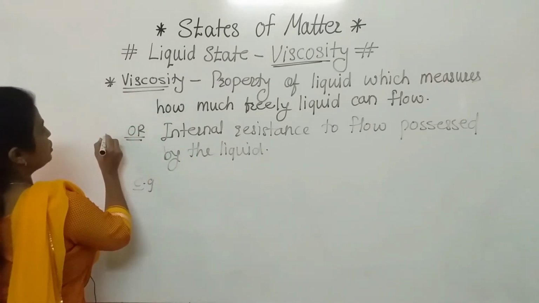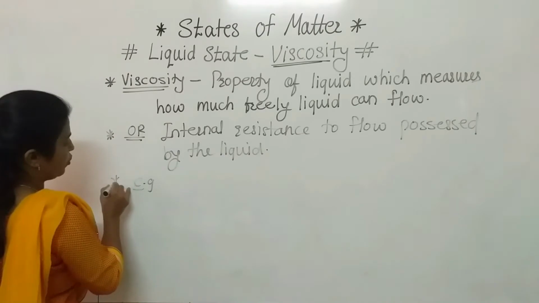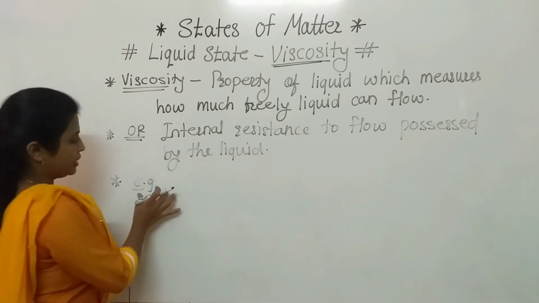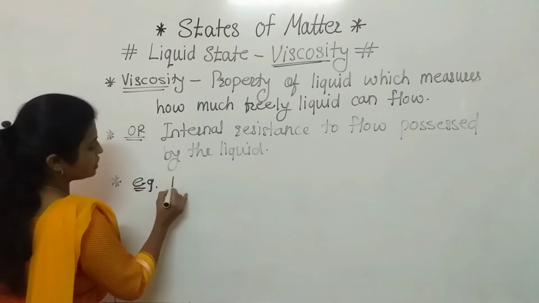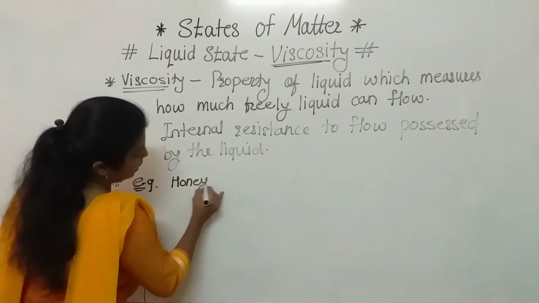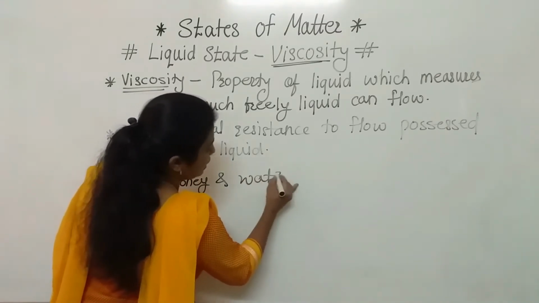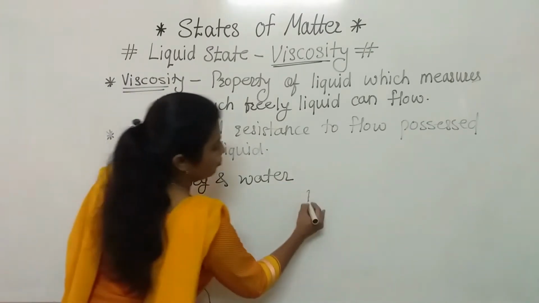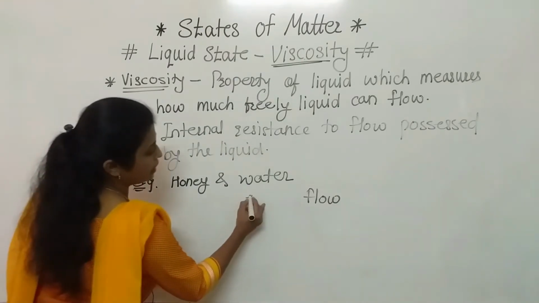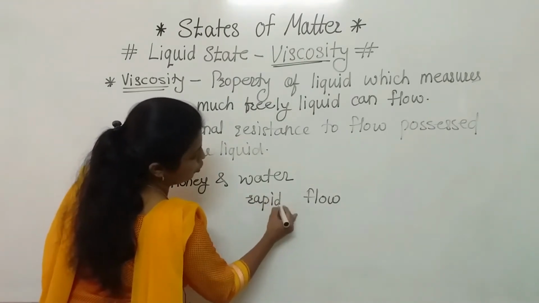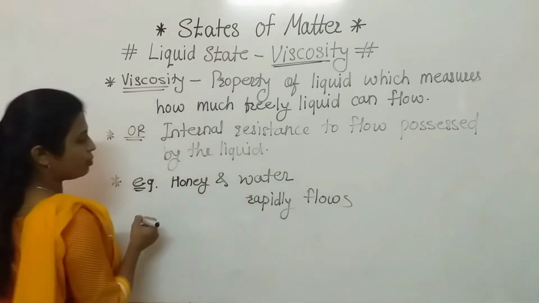So this is the first point, this is the second, and now we are going to discuss the third point, that is the example. So what is the example? As we have discussed, honey and water. In that, as we have seen, which one flows rapidly? That is the water. Water flows rapidly. And what about the honey?